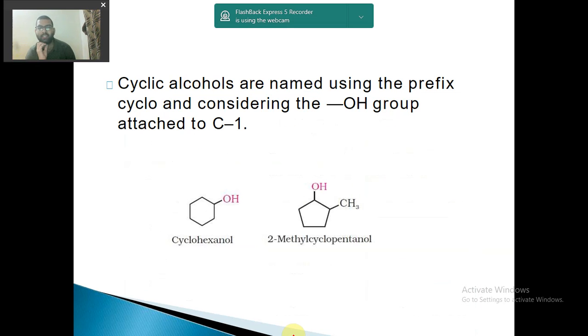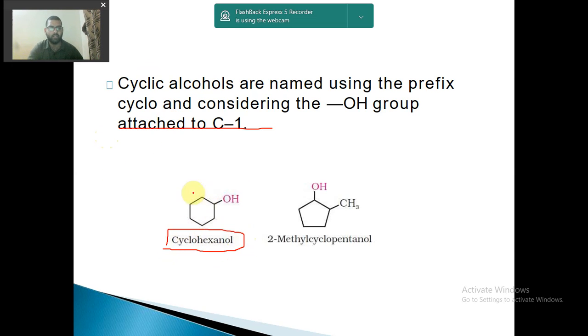Cyclic alcohol, let us see the nomenclature of cyclic alcohols. Cyclic alcohols are named using the prefix cyclo and considering the OH group attached to a carbon atom. So you see the first example. This is a 6 carbon atom cyclic group. So it will be named as cyclohexanol.